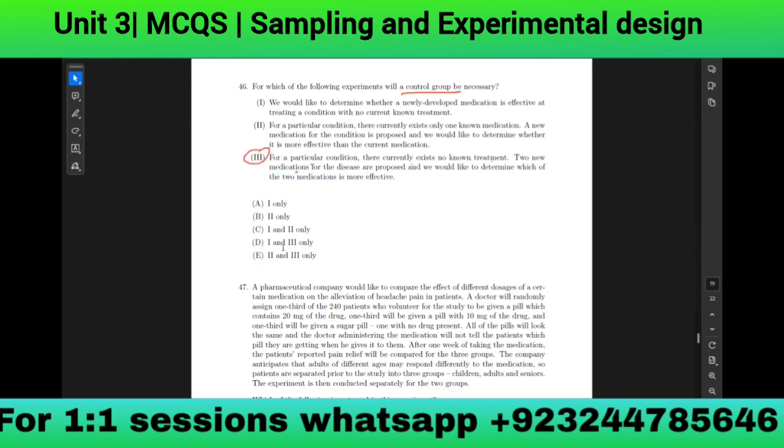Number three, and you have to choose one more. Yes, we have to choose the one. Number three will not have a control group. The other two will have a control group. So one and two will be the correct options.